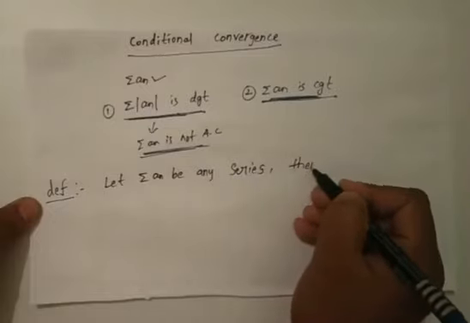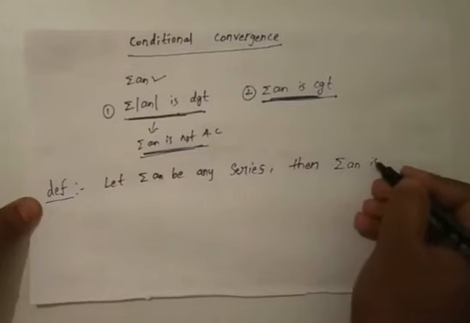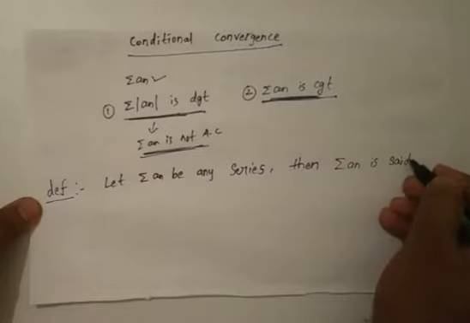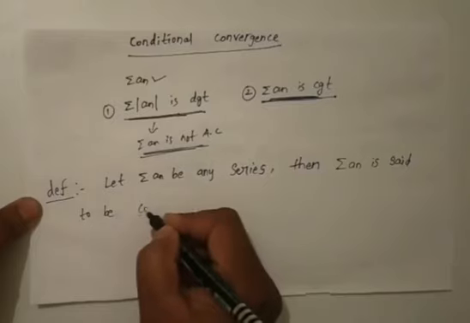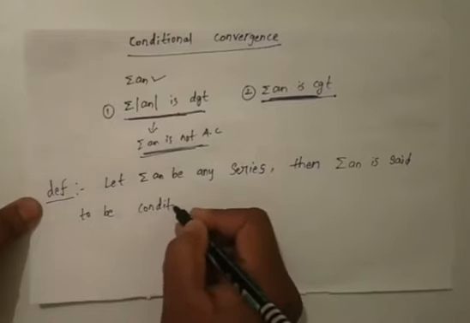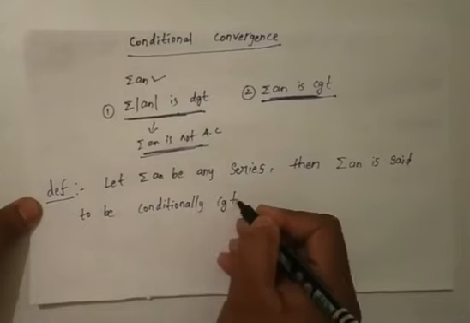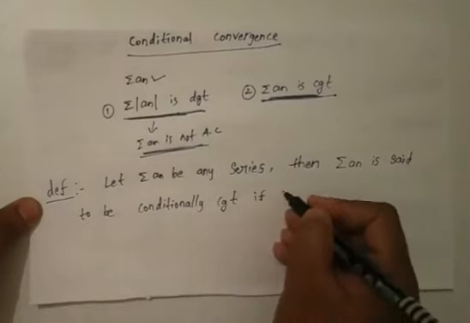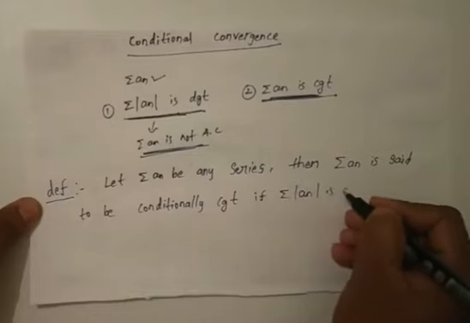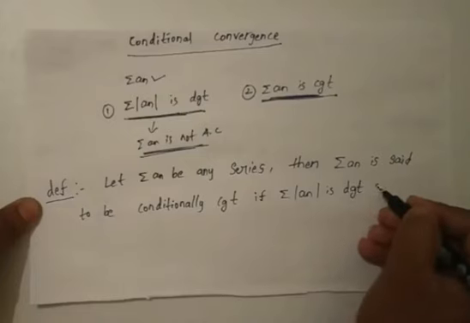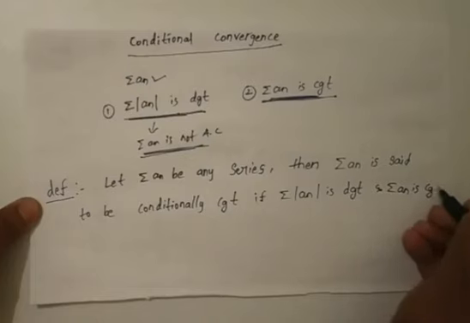Then summation an is said to be conditionally convergent if summation modulus of an is divergent and summation an is convergent.